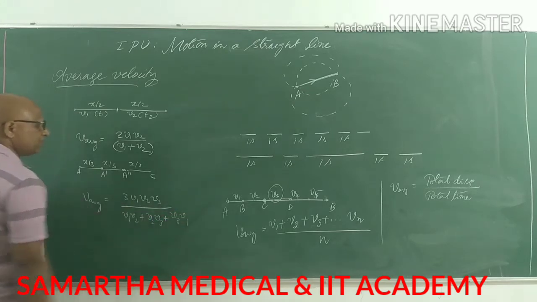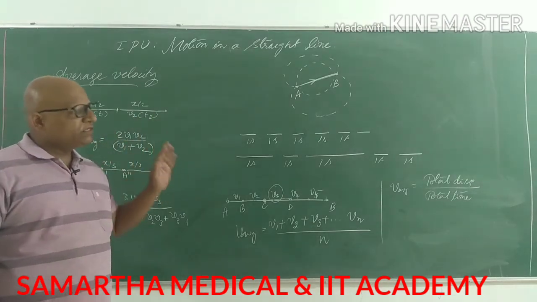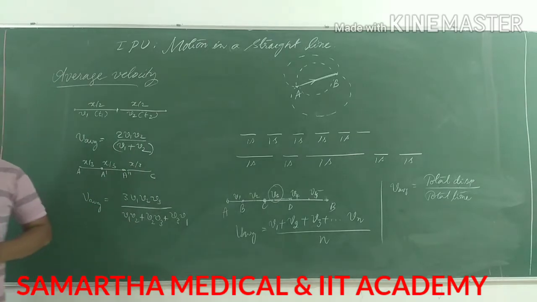This is what we will obtain as the average velocity. Means if you know the velocities only v1 and v2, up to half distance v1, another half distance v2, then just simply calculate the average velocity using those two velocities. This is one of the very important neat shortcuts.